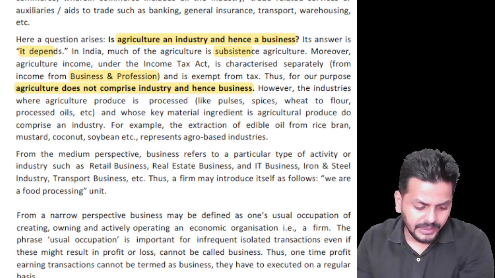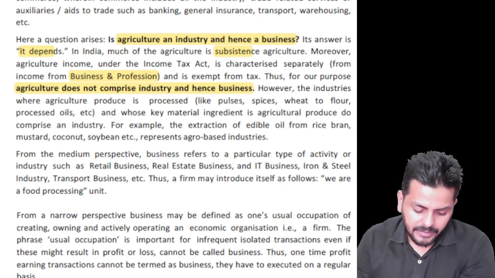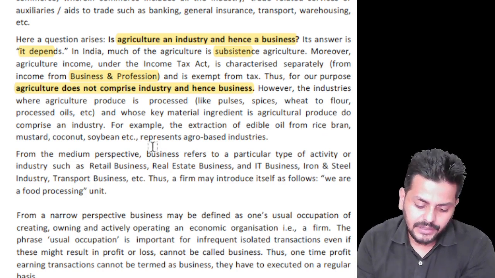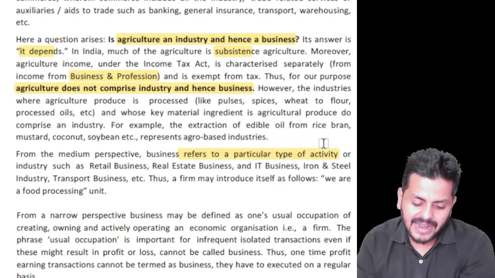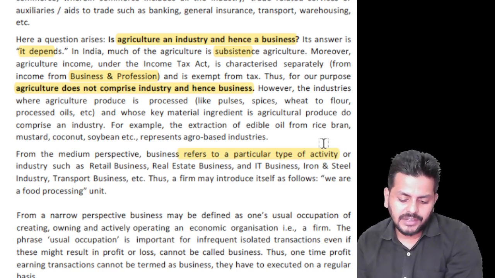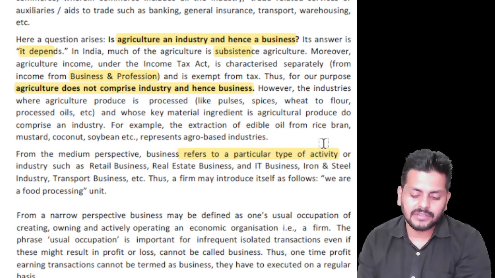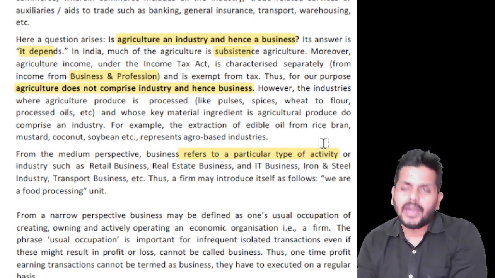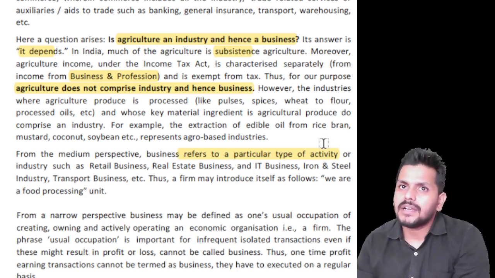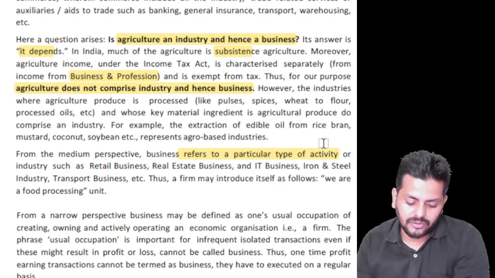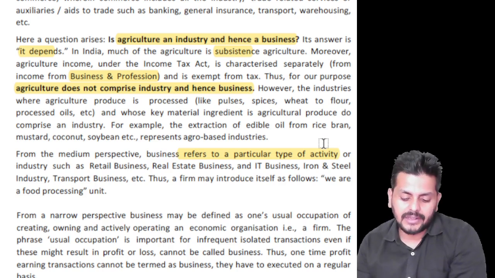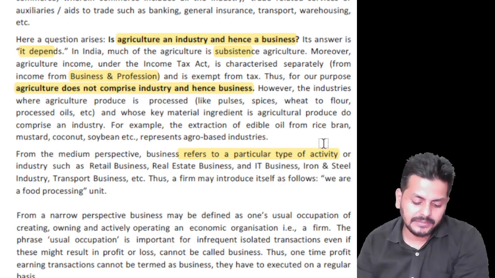And then we have some medium enterprises. From a medium perspective, business refers to a particular type of activity or an industry: retail business, real estate business, IT business, whatever you want to call it. These are definitely money-making activities. So therefore, it is definitely an economic activity, right?